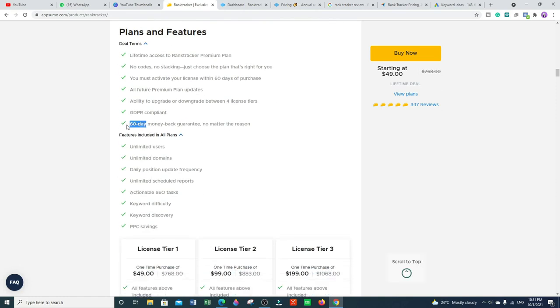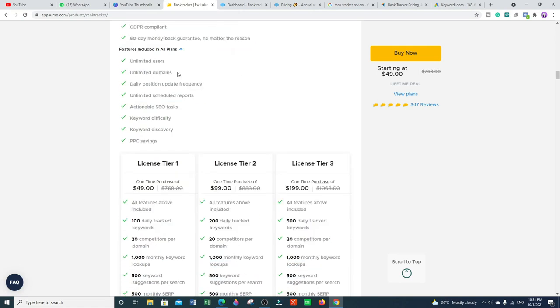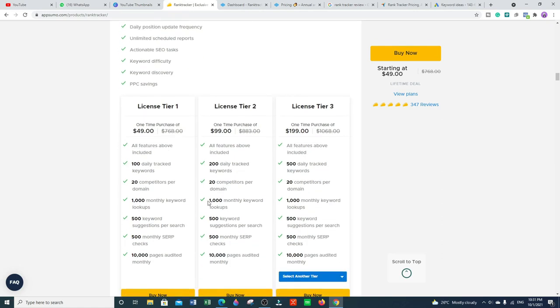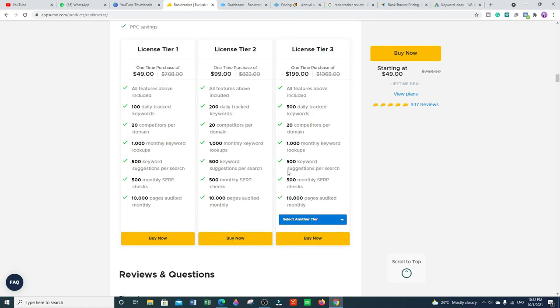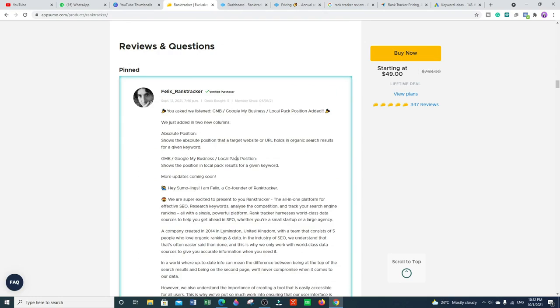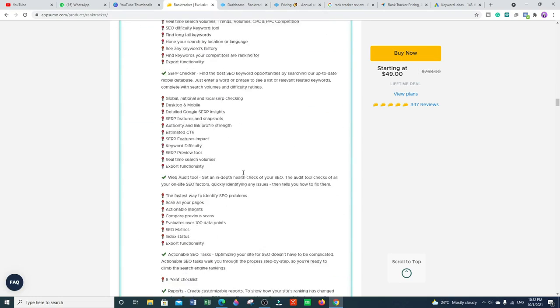They are giving you a 60 days money back guarantee, no matter the reason. If you are not satisfied with this product, you can get your refund within 60 days. Unlimited users, unlimited domains, daily position update frequency, unlimited scheduled reports, actionable SEO tasks, keyword difficulty, keyword discovery, PPC savings, and many more things, and you can read all the differences between the plans. You can choose your license tier according to your budget, grab this tool with lifetime access, and read all the reviews about Rank Tracker, which are all mentioned here.